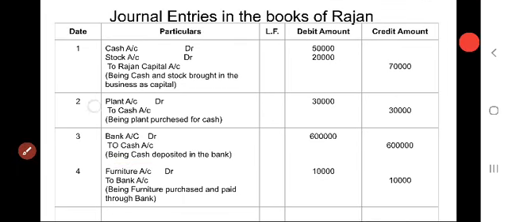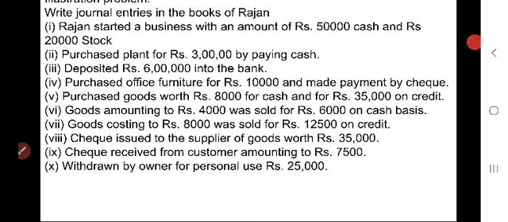So let's go for the fourth entry. Understand it well, then write the entry. Purchased office furniture for rupees 10,000 and made payment by check. So we have purchased furniture and paid through check. Check in the sense bank. Furniture is a real account, bank is a personal account.